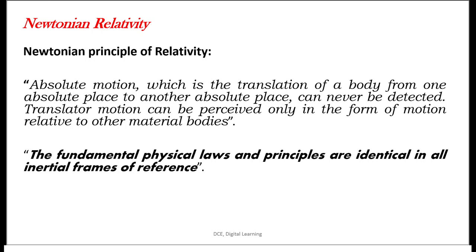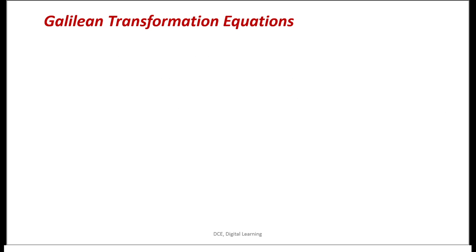It means the physical laws give the same result. So the result is unaffected by the position inside the closed spaceship. This is an example of the Newtonian principle of relativity.